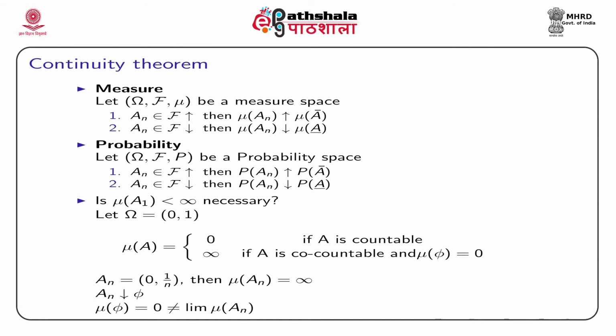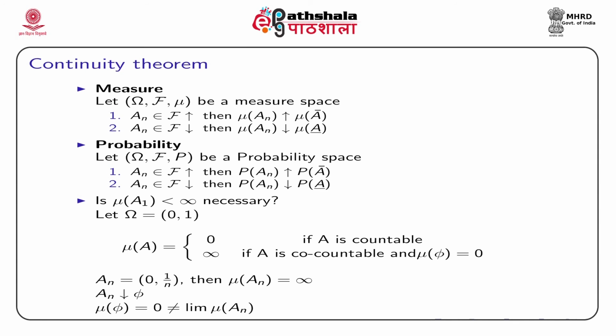Now, a set is said to be co-countable if its complement is countable. Now, we consider an as a sequence of sets defined as the interval 0 to 1 over n. Now, using the previous definition, what will be mu of an? It says mu of an will be infinity.